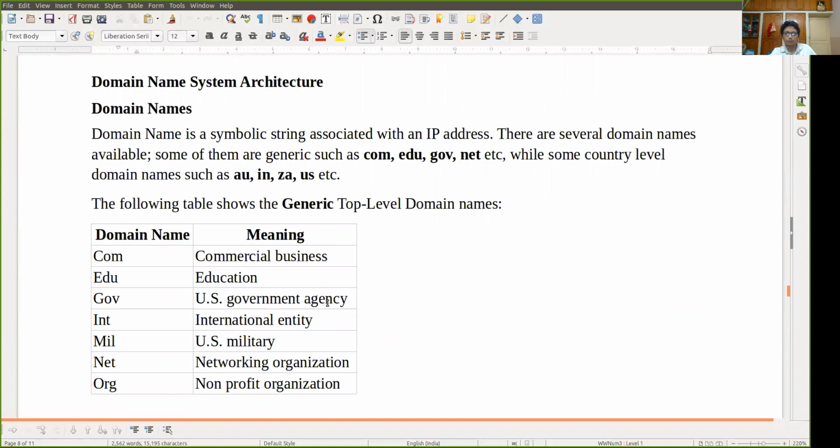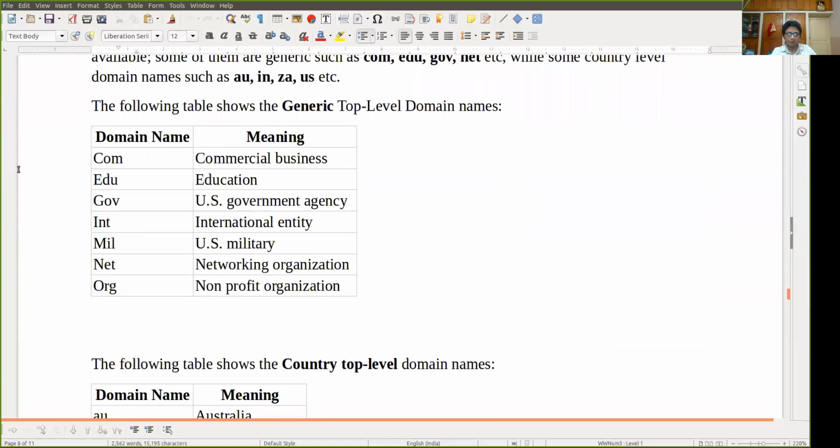There are several domain names available. Some of them are generic, such as com, edu, gov, net, etc., while some are country level domain names like AU, IN, ZA, US, etc. So the meanings are given here. Com means commercial business, edu means education, gov means government agencies, int means international entity, mil means US military basically, net means networking organization, and org means non-profit organization.